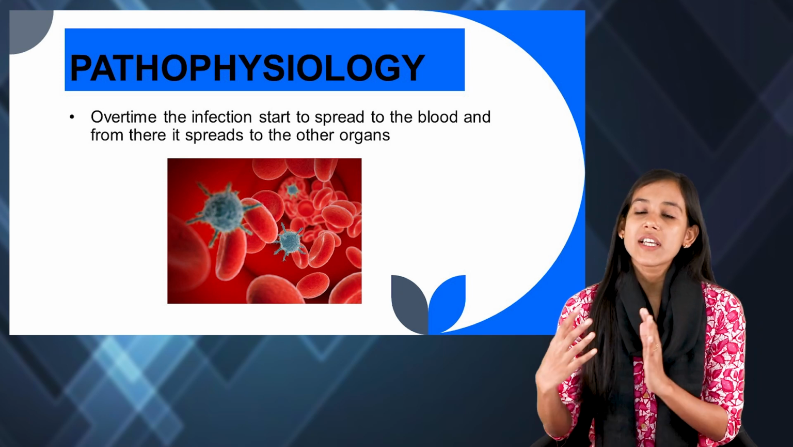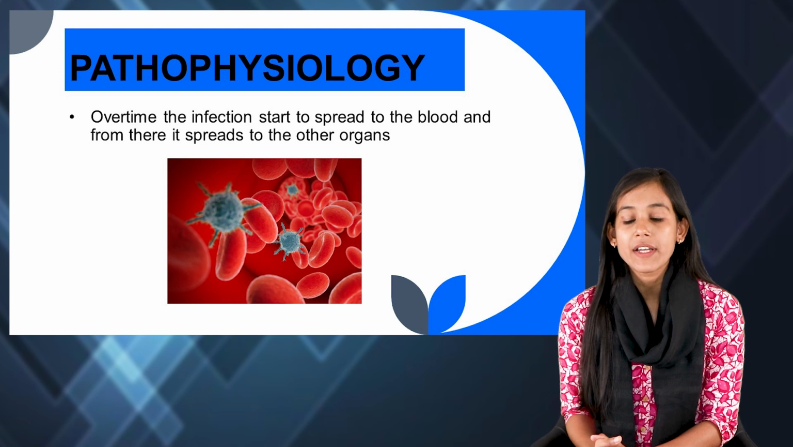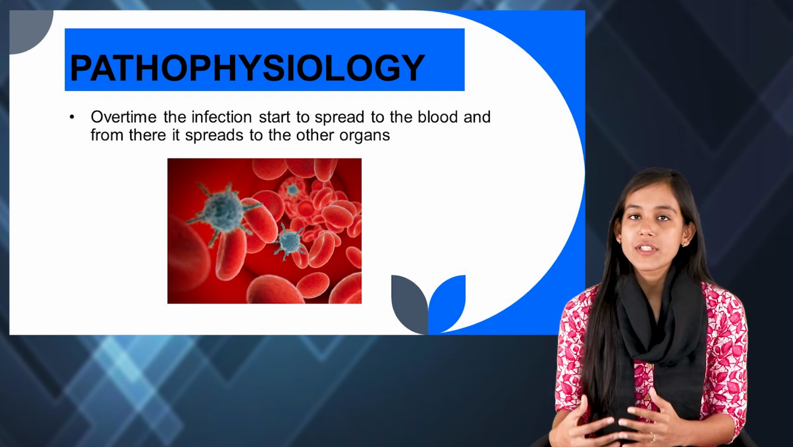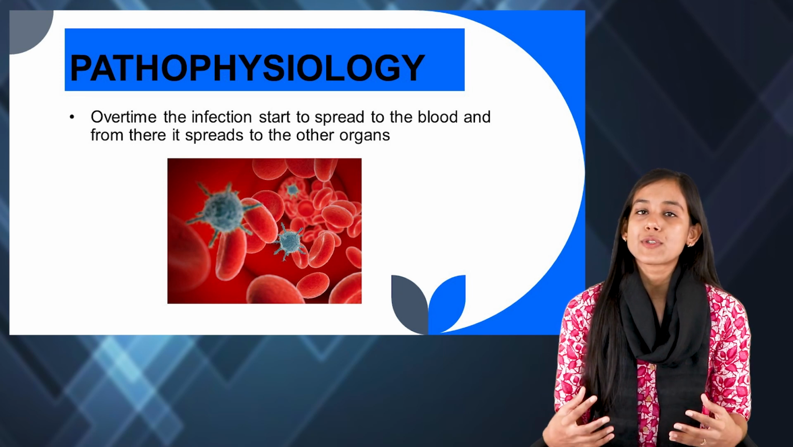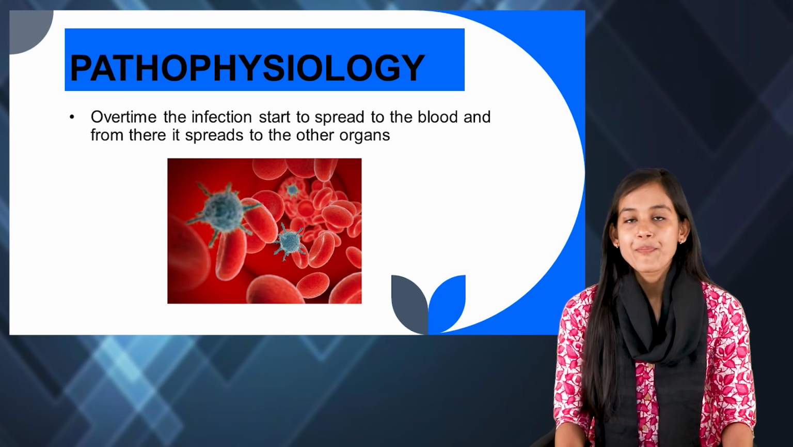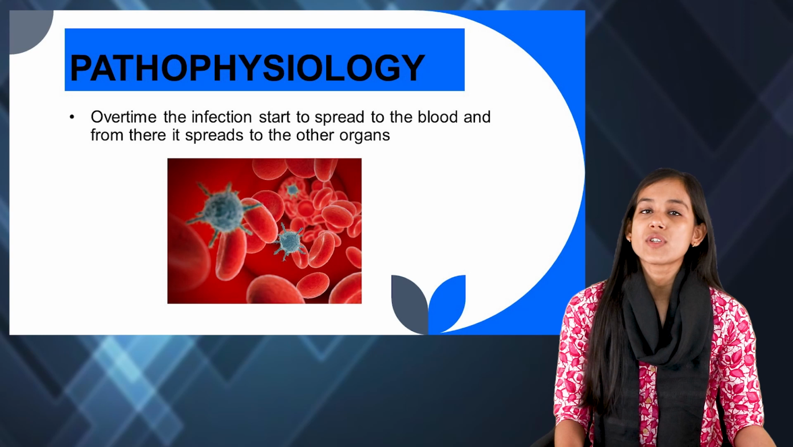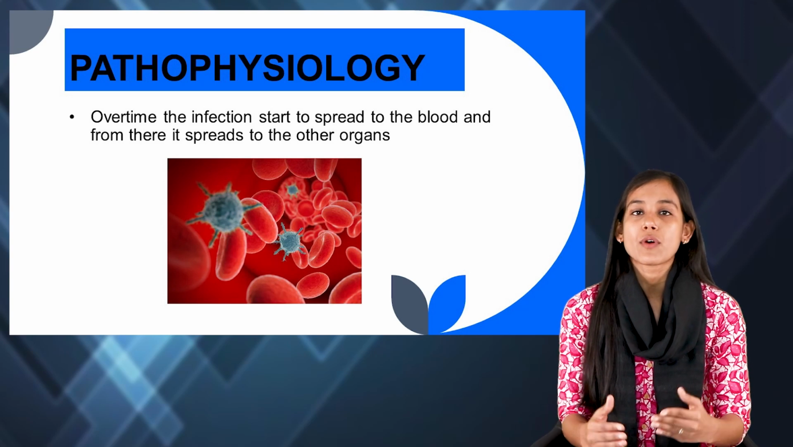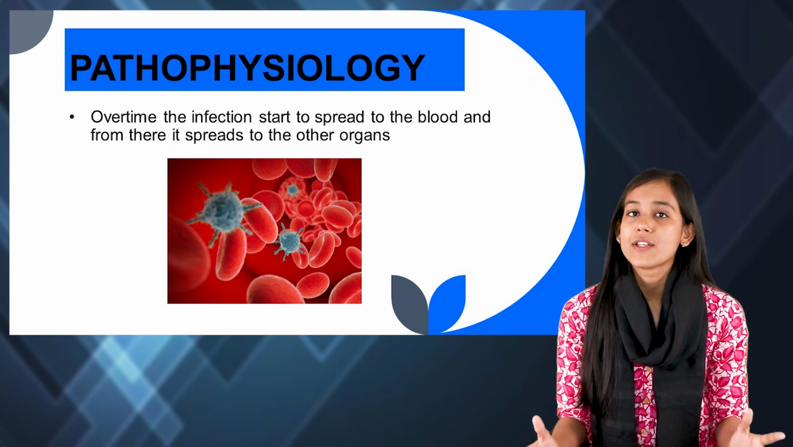Now once it reaches the lymph nodes, what would happen? Over time, the infection would start to spread to the blood also. So there would be hematogenous spread. Now when there is hematogenous spread, the infection would also start to spread to the other organs. Well, this is how the whole infection process takes place.